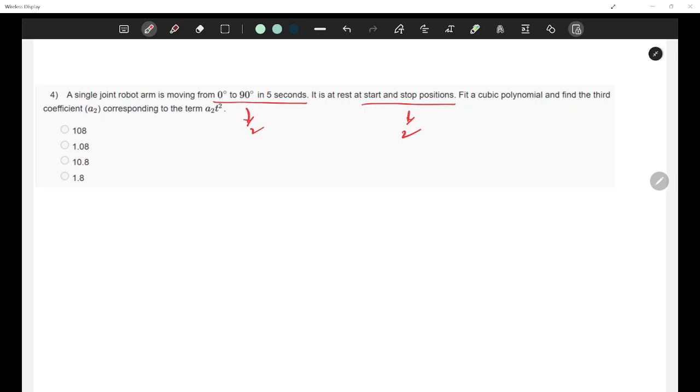And a cubic spline has four unknown coefficients. I have already got four constraints. I'll fit them and get the answer. So let's work on it. I hope everyone is sitting with pen and paper. Please start solving the question, okay? Let's say first I'll write this: theta of t is given by a naught plus a1 t plus a2 t square plus a3 t cube. The robot starts at rest and stops at rest. So we'll first have four constraints written with us.